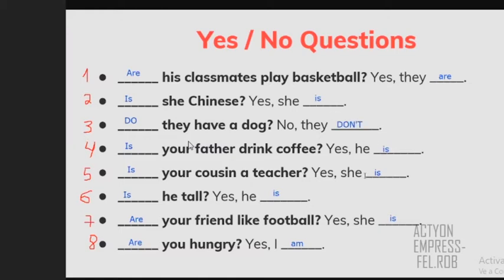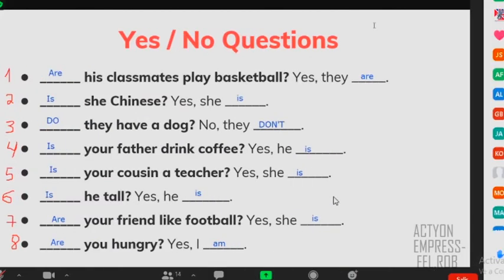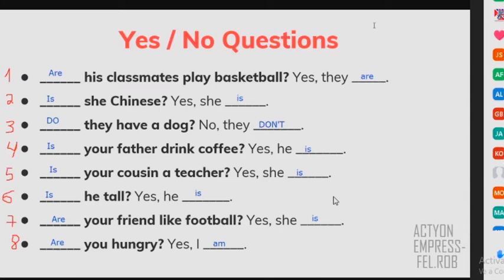Let's continue with Astrid. Okay, Astrid, what's your opinion? About number 4, it is "your father." Mm-hmm. And then the other? Yes. Okay, so let's put it here. We have, does your father? Yes, he does. All right, thank you.